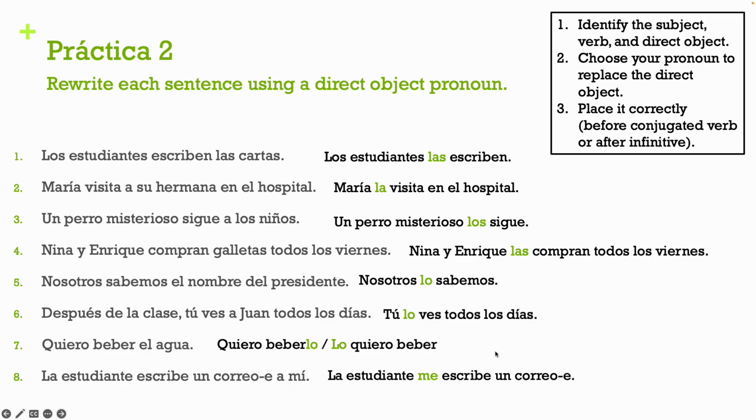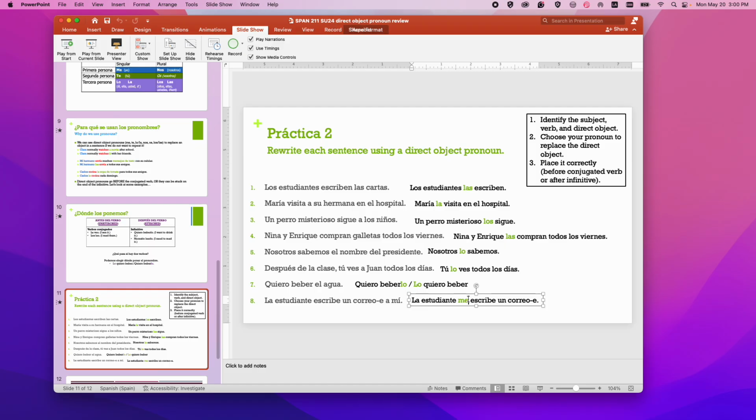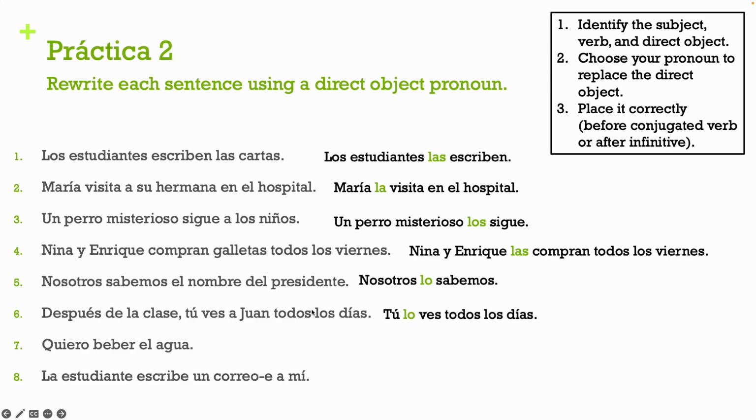Entonces, oops, this is from before. Let's fix this. That was replacing our indirect, so we don't want to do that. We're just going to fix it like this, okay? So we replace it with lo, and we would write la estudiante lo escribe a mí. So she writes it to me, okay, because it's masculine and singular.